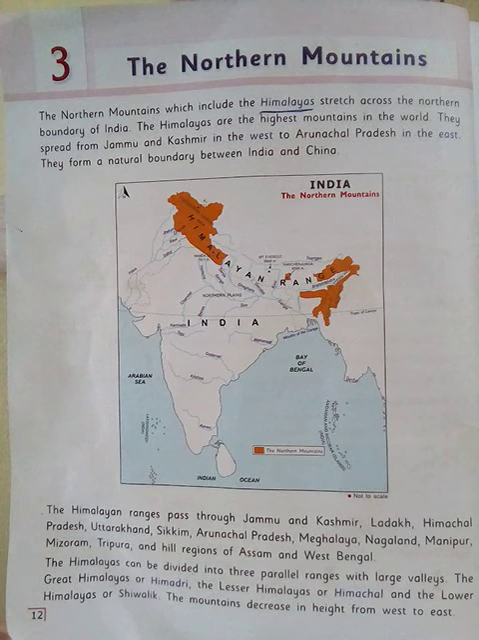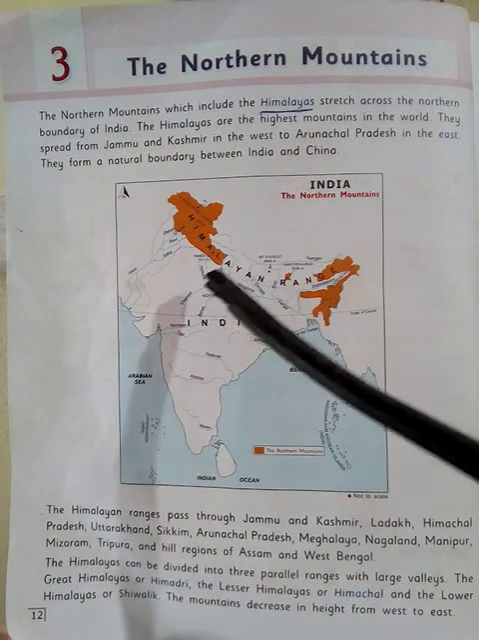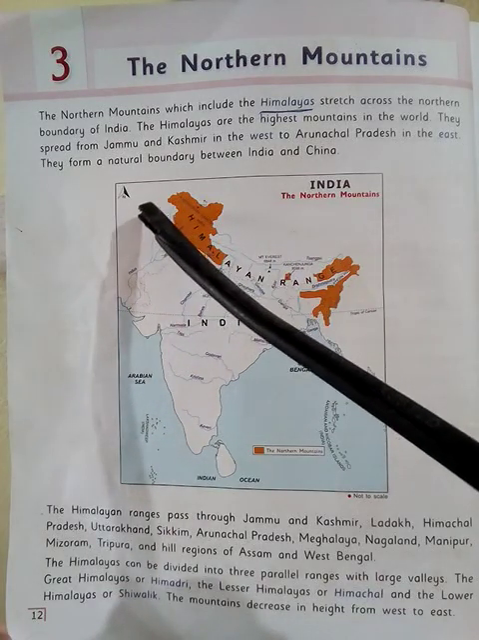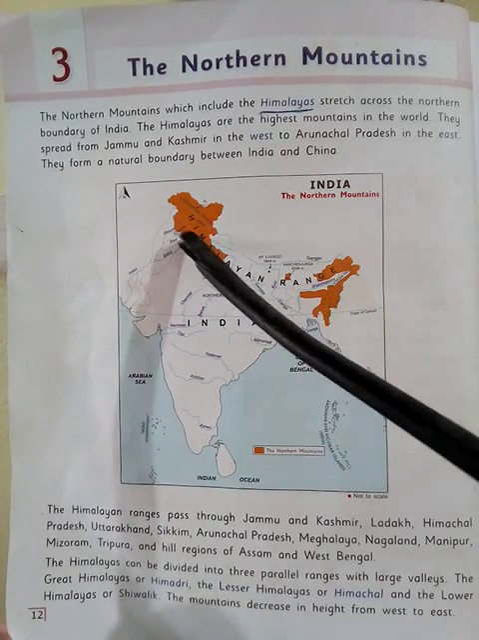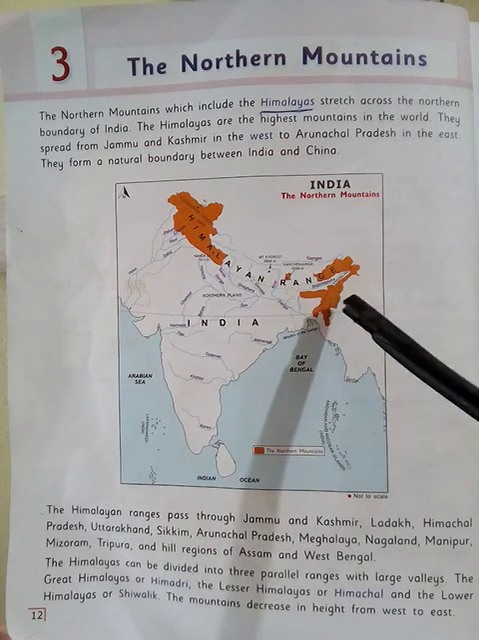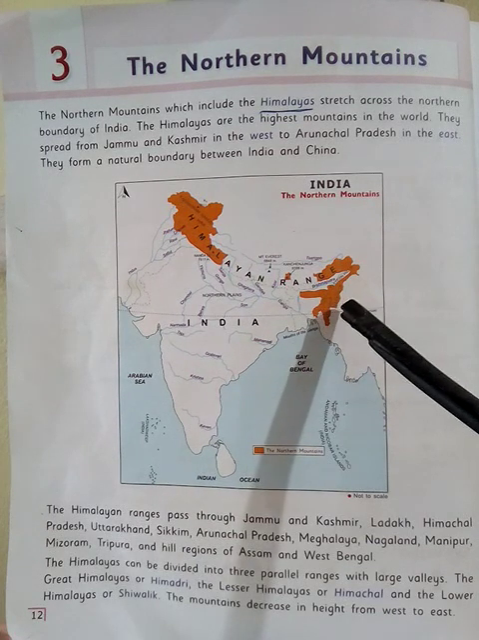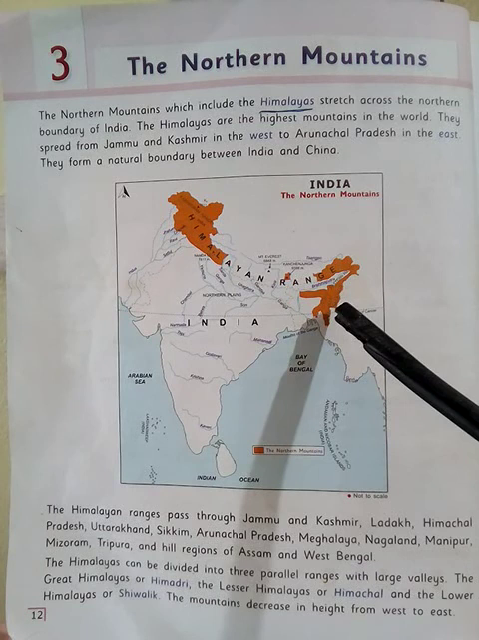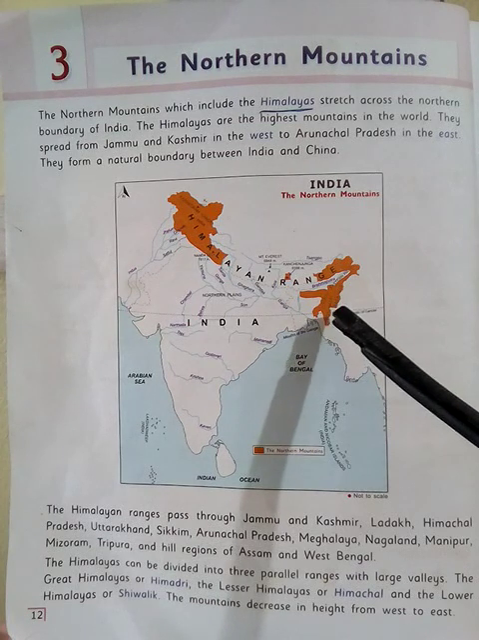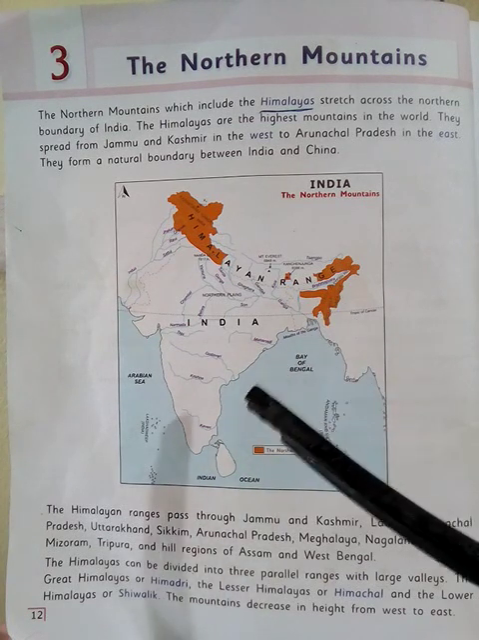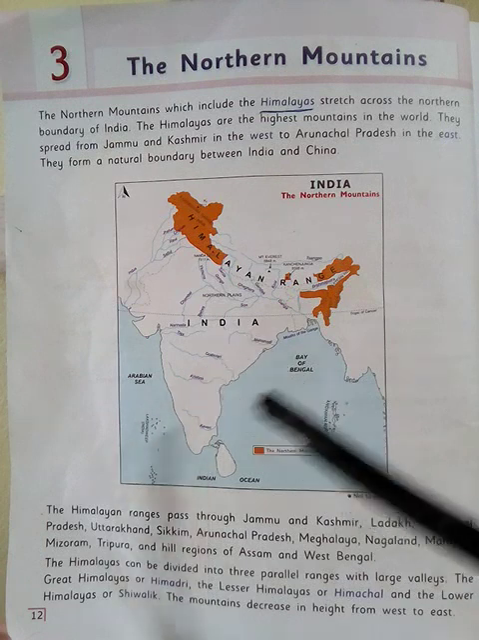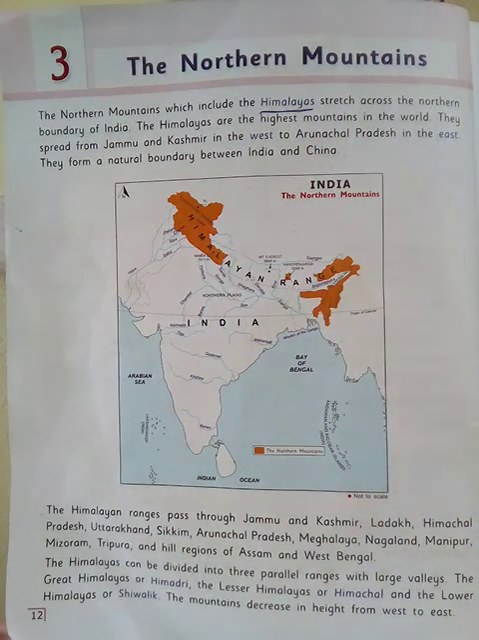Now, these northern mountains include the Himalayas, which stretch from Jammu and Kashmir to Arunachal Pradesh in the east, and they also form a natural boundary between India and China.